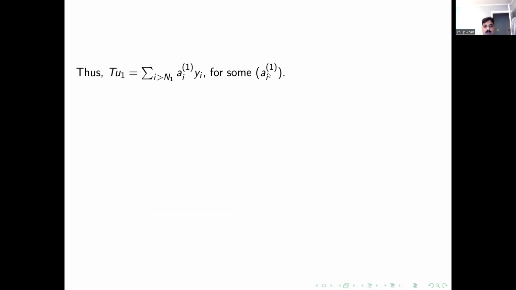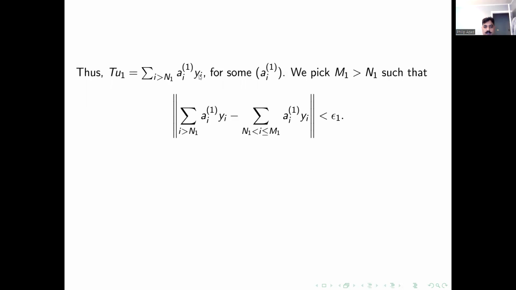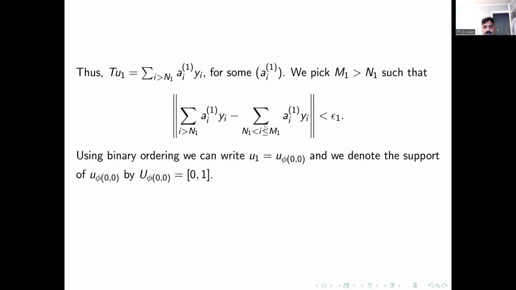So there are sequences of scalars for which it can be expressed in terms of y_i. And we cut off the tail such that the difference is less than epsilon_1. We define this as the block vector w_1. And we are finished with the first stage.